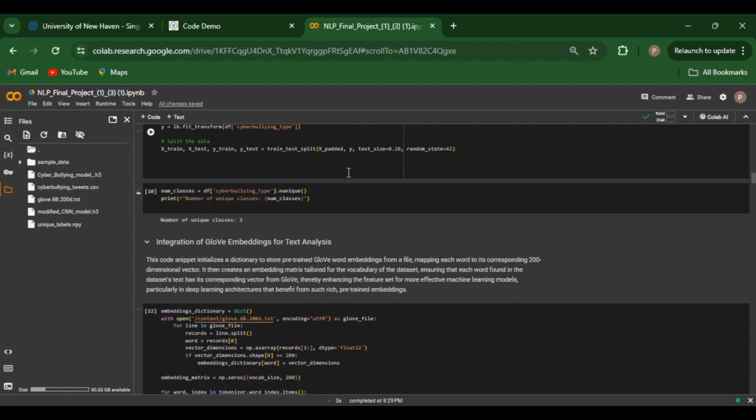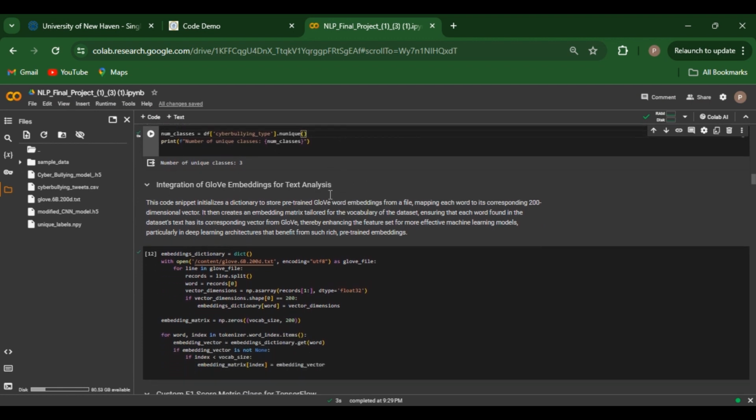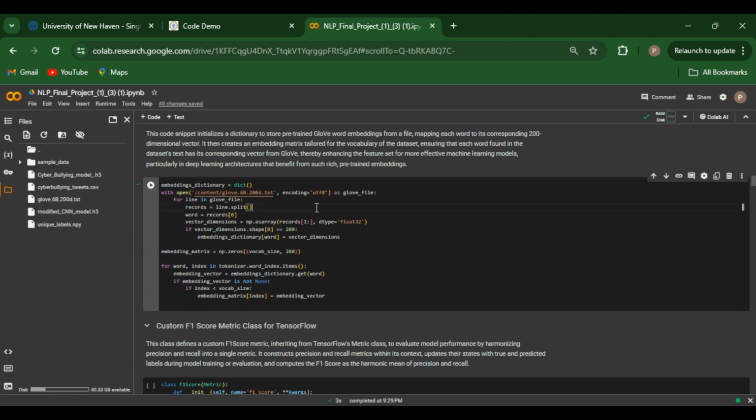Knowing the exact number of unique classes or categories in our dataset is crucial for setting up the output layer of our neural network correctly. We utilize GloVe pre-trained word vectors to create an embedding matrix that will transform our tokenized text data into dense vectors of fixed size.